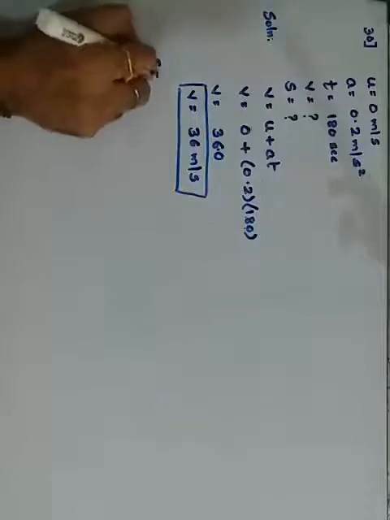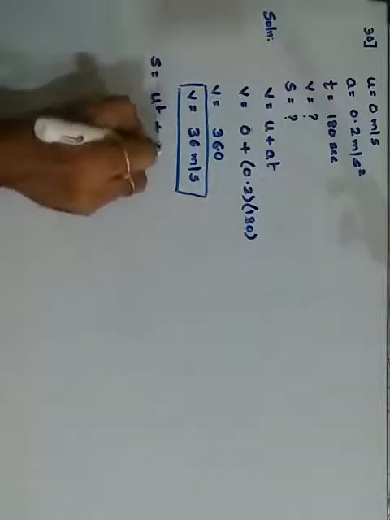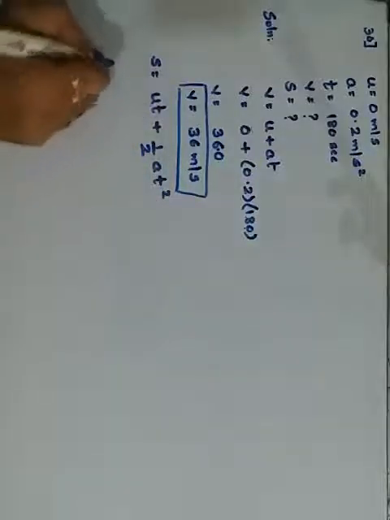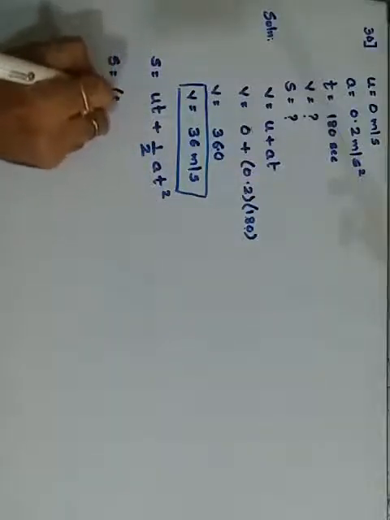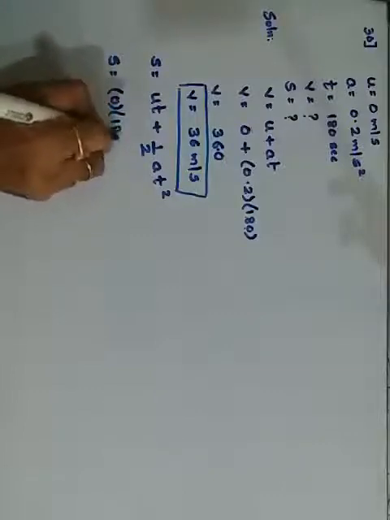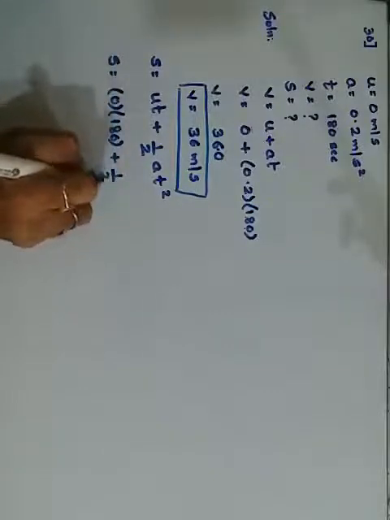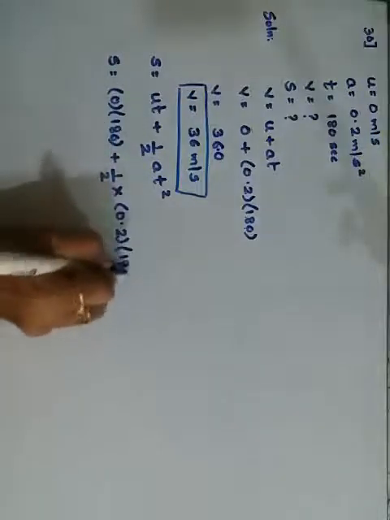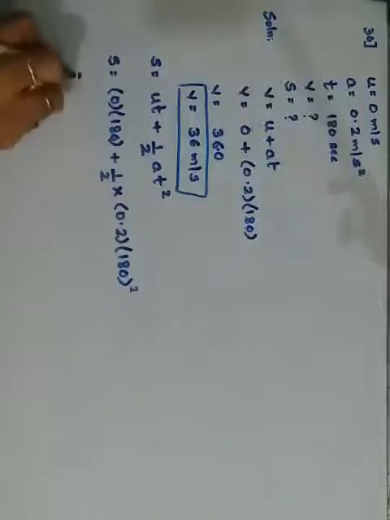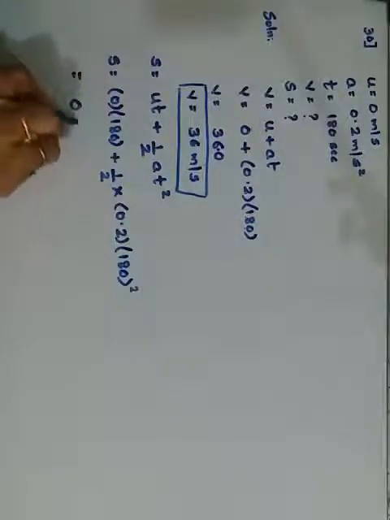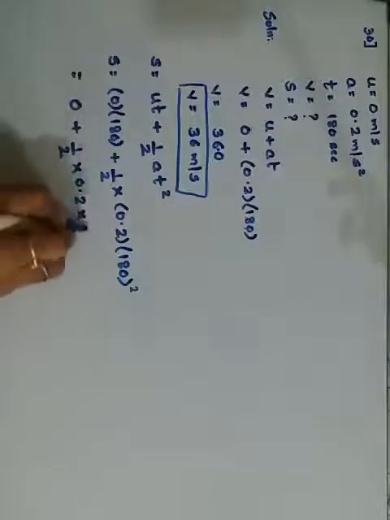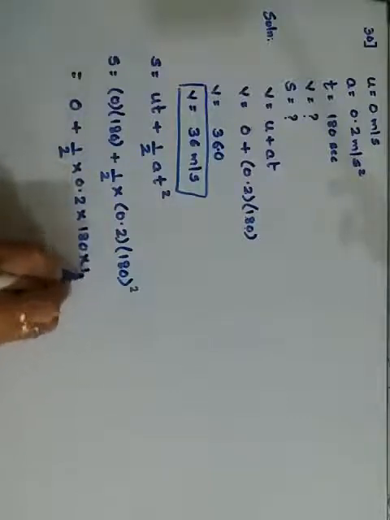And now you want s. S is equal to ut plus half at square. So how do we find? S is equal to, u is given to be 0, t is 180, plus half into a is 0.2 and t square, which is 180 square. Here 0 into anything remains 0, plus this is half into 0.2 into 180 into 180.